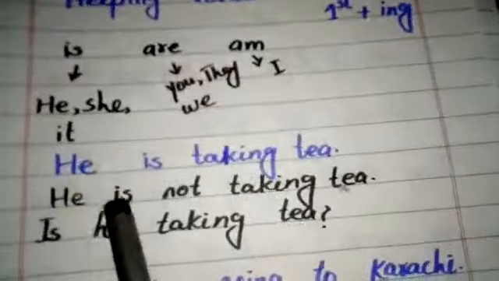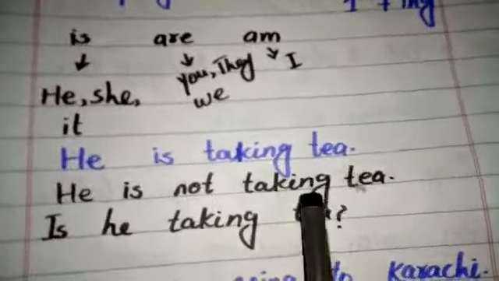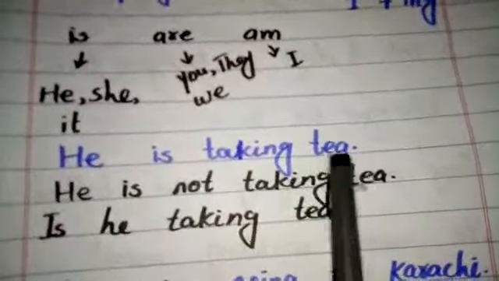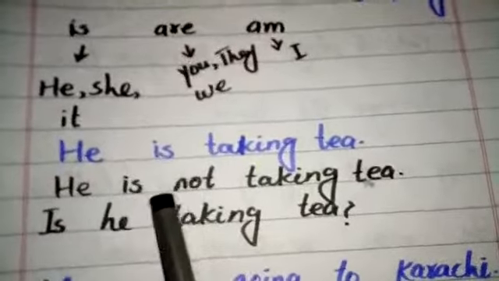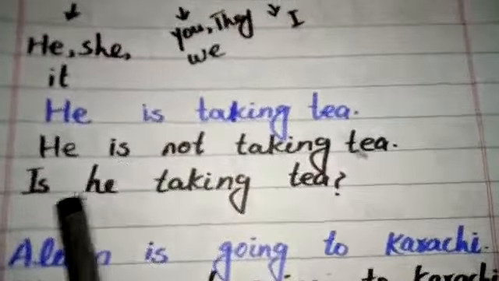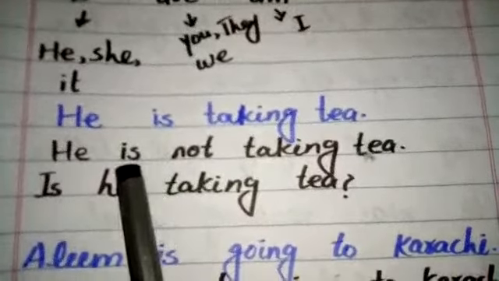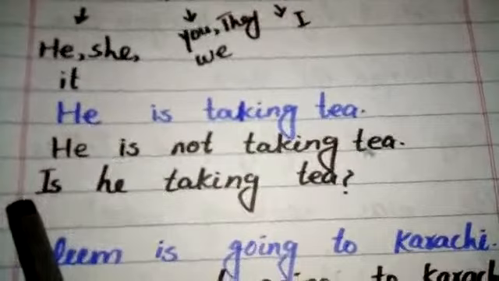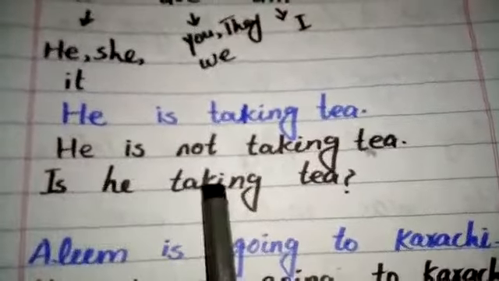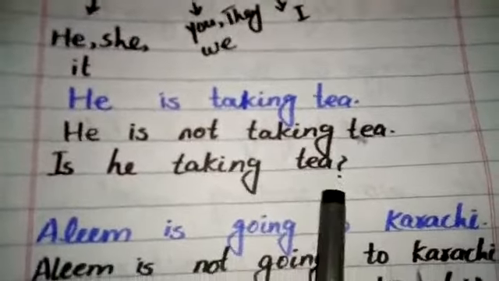For example, he is taking tea. He is not taking tea. This is our affirmative sentence, and in negative sentences we will use not with is, are, am or the helping verb. In interrogative sentences, we will place our helping verb at the start of the sentence. Is he taking tea? And after that, we will use a question mark.